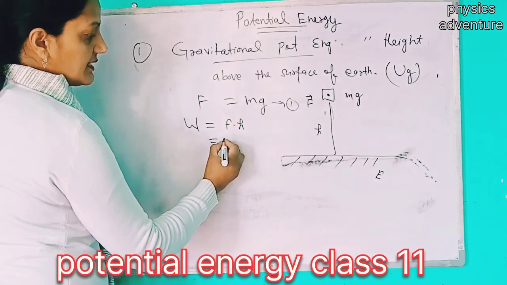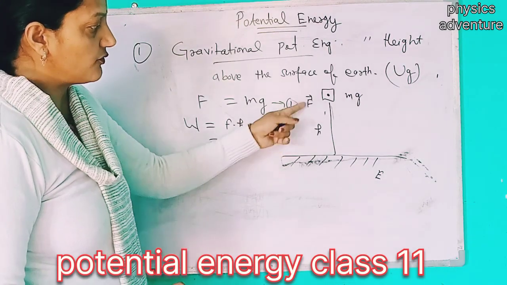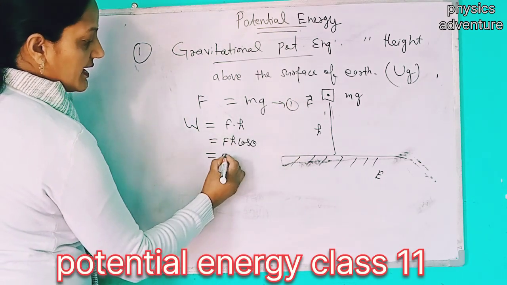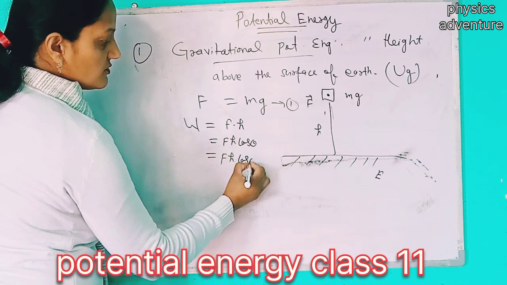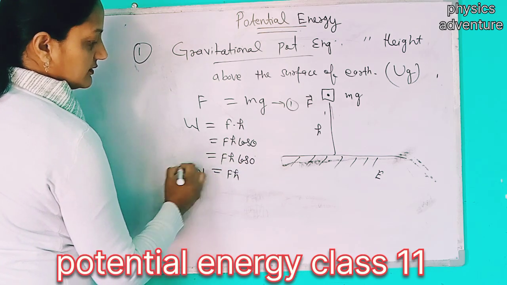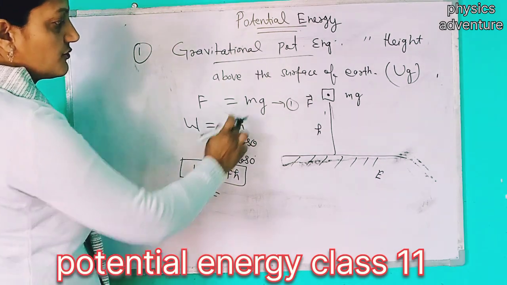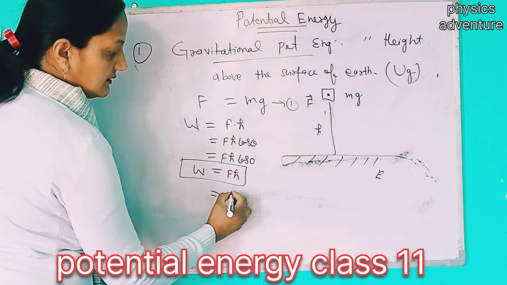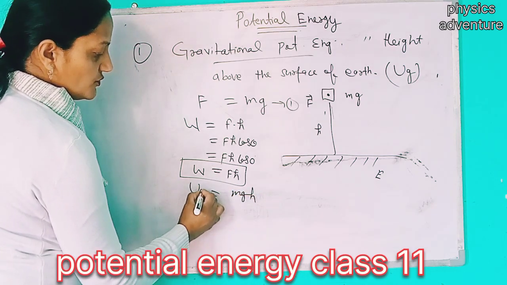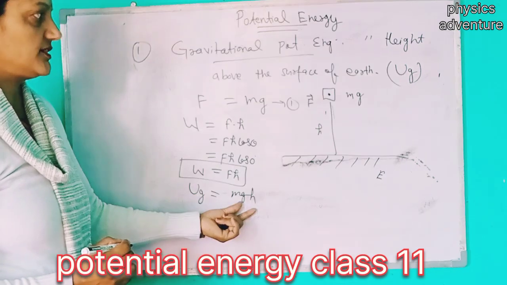So W is equal to Fh cos theta, because both force and h are in the same direction. Fh cos 0 degree is equal to Fh. But what is force F? Force is mg. So we can write W equals mgh. This is gravitational potential energy: UG is equal to mgh.